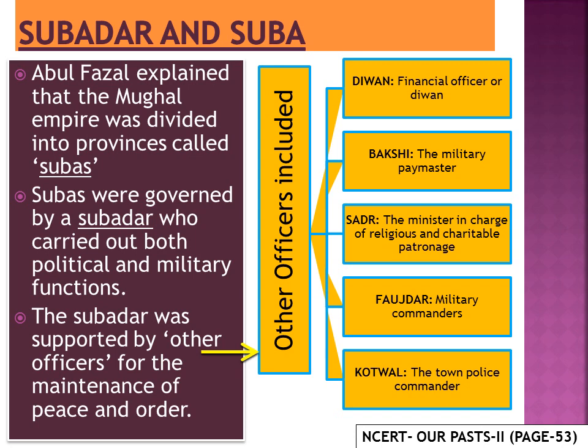But Subedar did not work all alone. He was supported by many other officers for maintenance of law and order. For example, Diwan, Bakshi, Sadr, Faujdar and Kotwal.